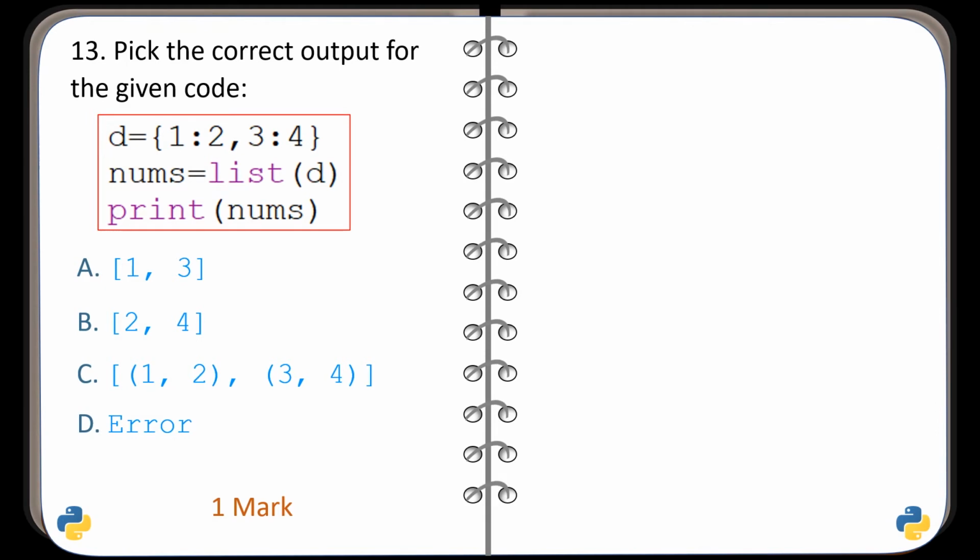Question number 13. Pick the correct output for the given code. Code is given. Four possible outputs are given. You have to identify the correct output. And the correct output is given in option A.